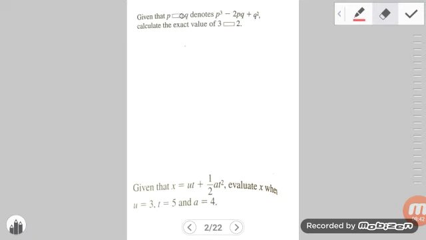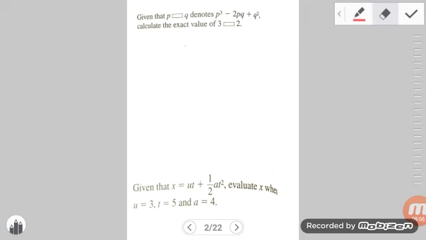And then sometimes you might see triangles or rectangles, but the symbol that is being used is just to show you that the two letters are connected via a combination of operations, and the combination of operations by which they are connected is this expression over here, p cubed minus 2pq plus q squared.